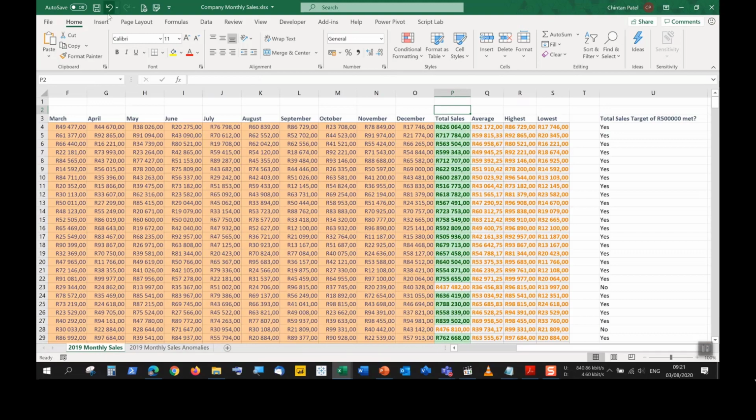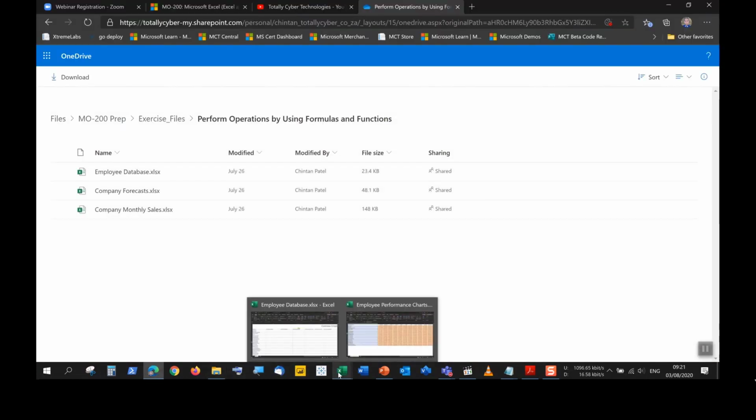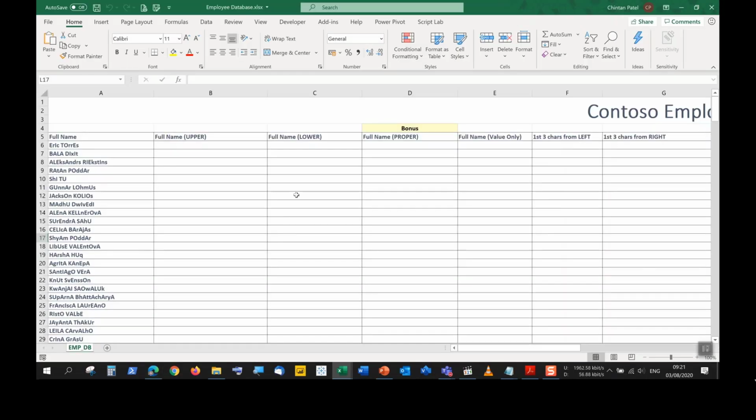So I can save this and close this one here, and the next workbook I'm looking at is Employee Database in the same folder of Perform Operations by Using Formulas and Functions. Just have a look at that here. And what are we doing here? We're doing everything with text functions.